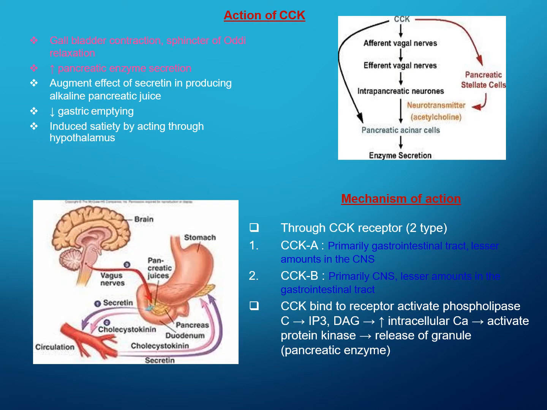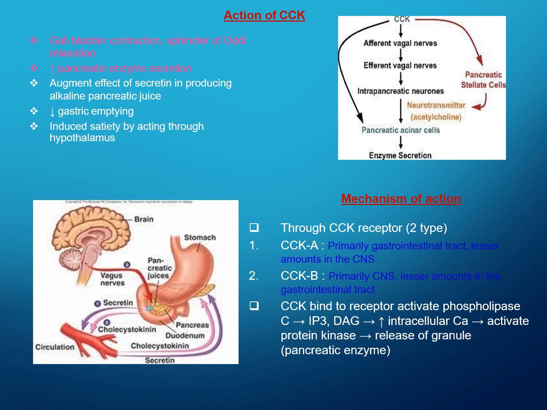The next one is the action of cholecystokinin. Cholecystokinin is responsible for the contraction of the gallbladder and relaxation of the sphincter of Oddi. It also elevates pancreatic enzyme secretion. It augments the effect of secretin in producing the pancreatic juice. It also lowers gastric emptying, which causes several stomach disorders. And it also induces satiety by acting through the hypothalamus.